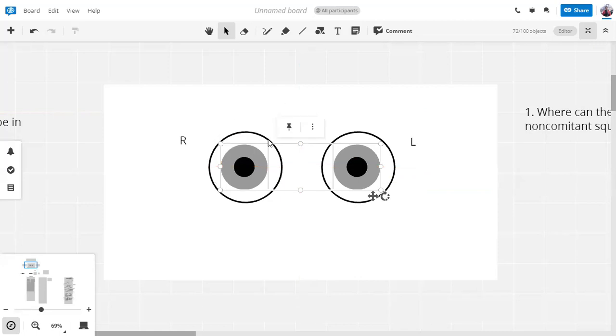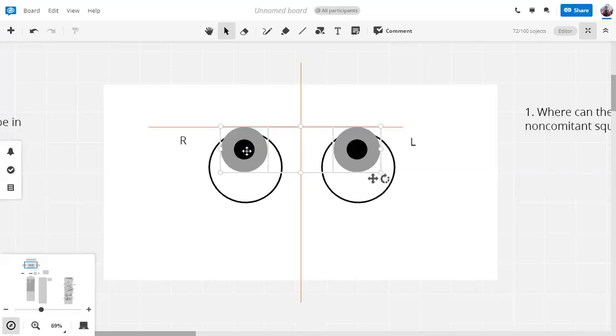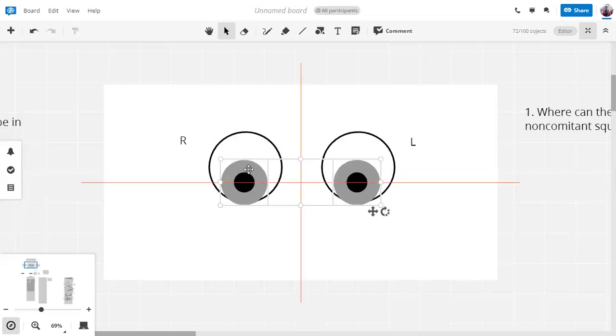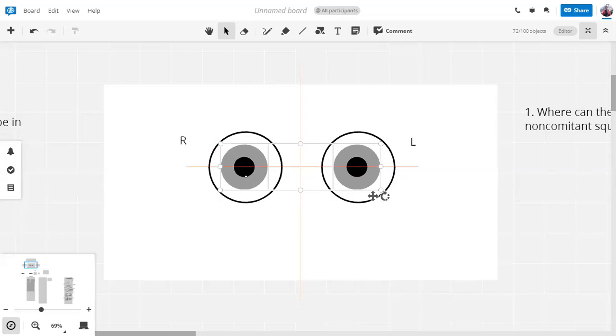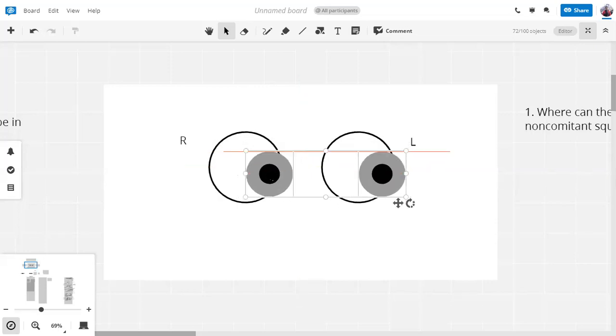So in normal eyes, in your eyes and in my eyes, both the eyes move in the same way. When the person is told to look at some place, they move in the same capacity, in the same degrees. That means their movement is alike. For example, if I tell a person to look upwards, he will look upwards. This is a normal reaction. Downwards, normal. If I tell him to look towards the right, this is normal. If I tell him to look towards the left, this is normal.